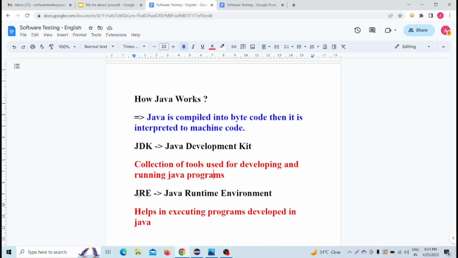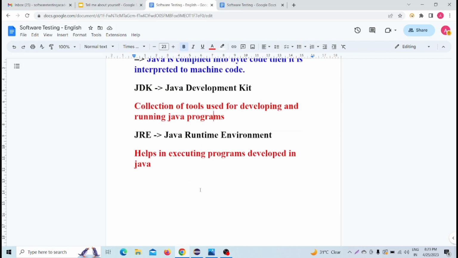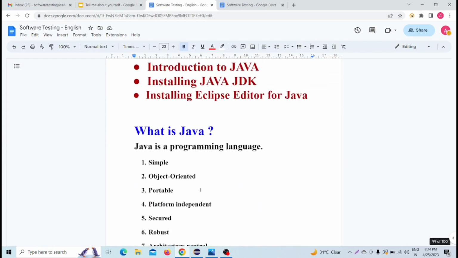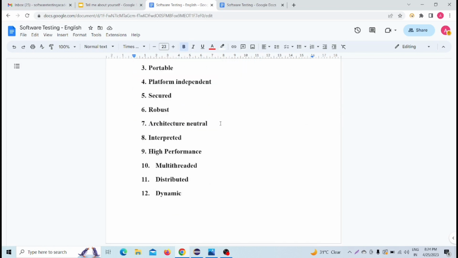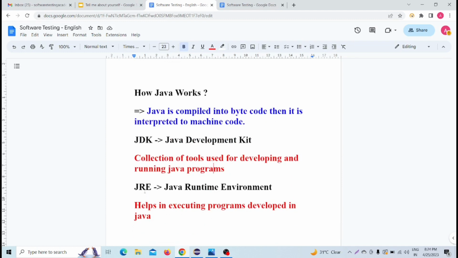And what is the JRE? JRE means Java Runtime Environment. JRE helps in executing programs developed in Java. Whatever programs we develop in the Java language, JRE helps to execute those programs. So these are the JDK and JRE. Now we are very clear about what is Java, how Java works, and what JDK and JRE mean.